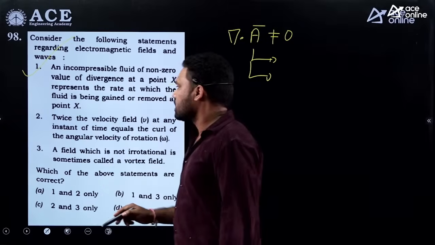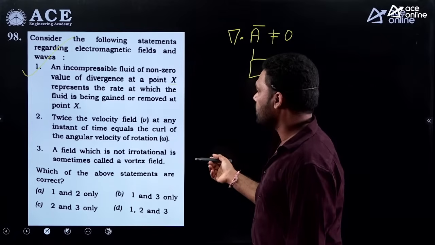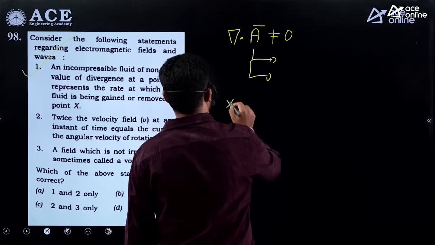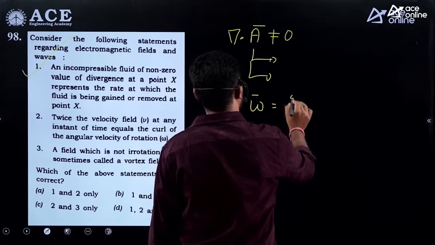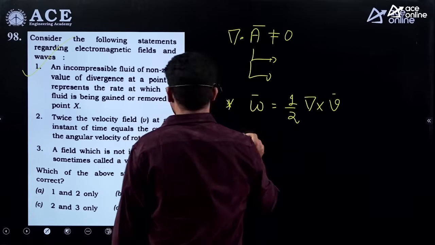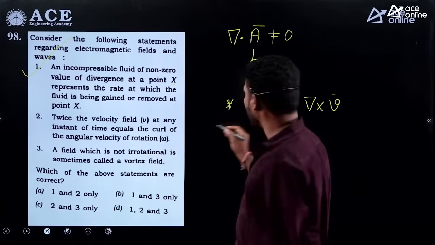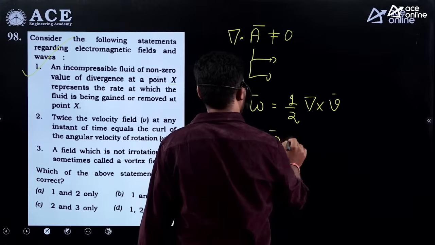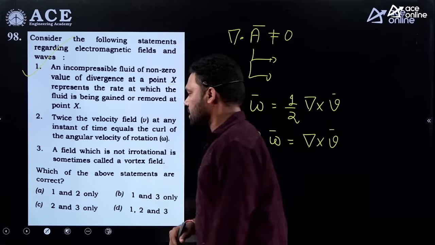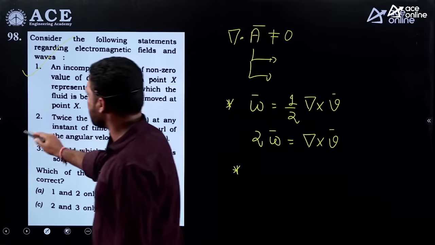Next, second one: twice the velocity field V at any instant of time equals the curl of the angular velocity. No. There is a relation here: the angular velocity is equal to 1 by 2 into curl of V. So it is not twice the velocity, it is twice the angular velocity: twice the angular velocity is equal to del cross V. So the second statement is the wrong one.